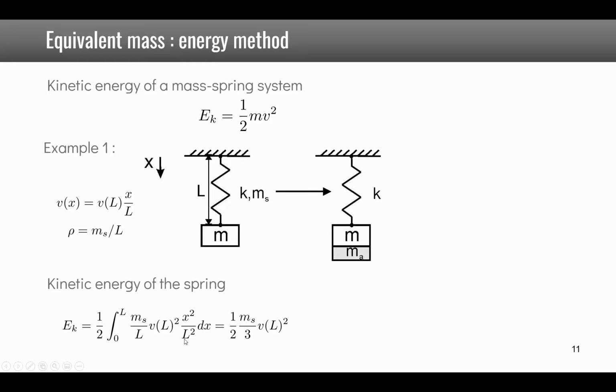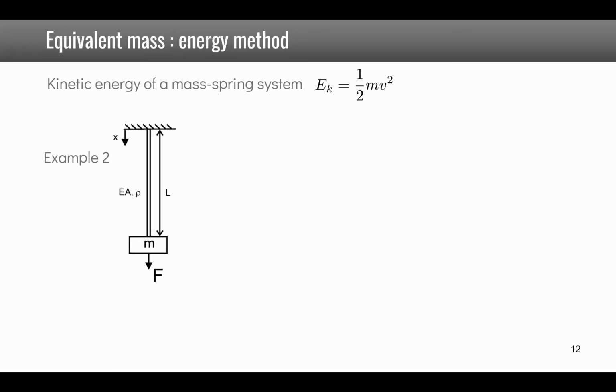And if we perform this integration, we see that we end up with a simplification to 1/2 ms/3 VL squared. So this is actually showing that this additional mass is ms over 3. So only 1/3 of the mass actually has to be put at the tip here to represent the full mass of the spring in the system, and have the same kinetic energy.